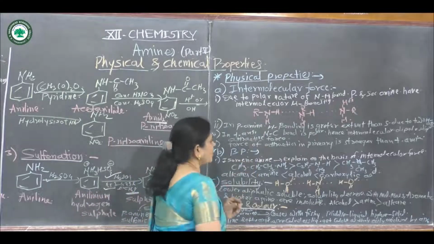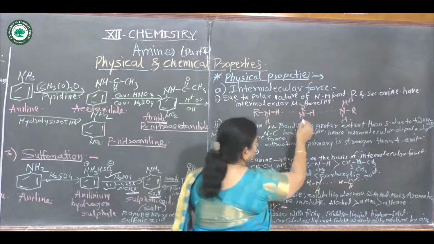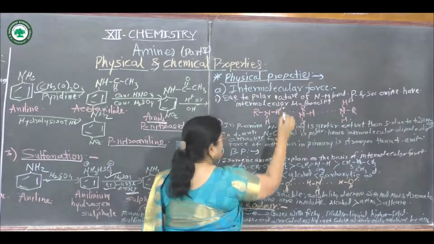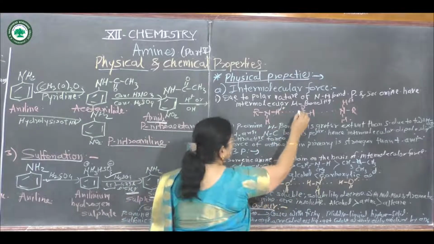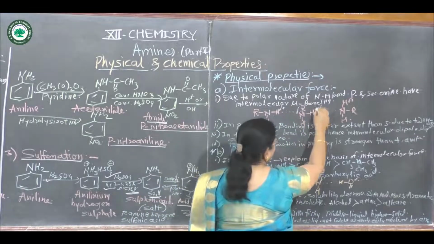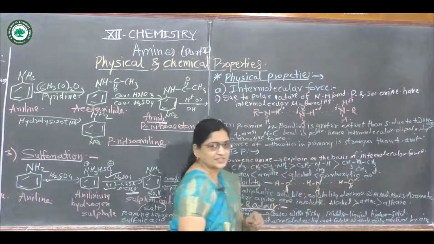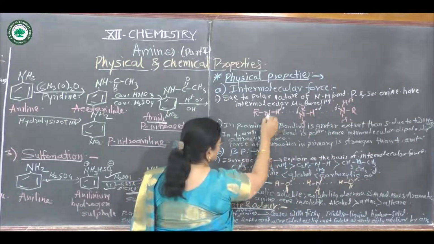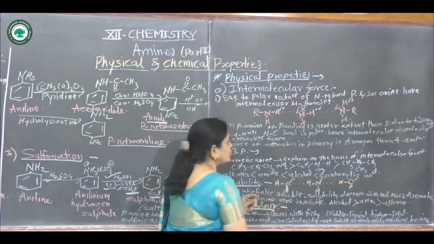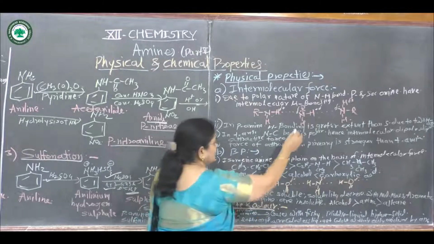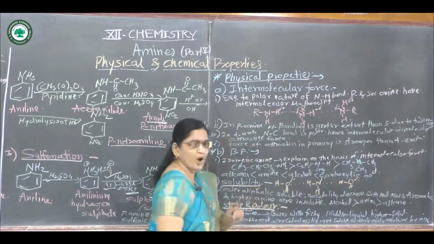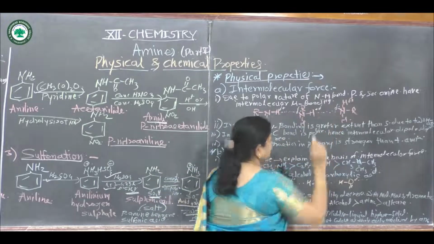Suppose this is the first molecule of a primary amine, this is the second molecule, this is the third molecule. On the hydrogen atom there is a partial positive charge, and on the nitrogen atom there is a partial negative charge. Due to this, a hydrogen atom of the first molecule is bonded to the nitrogen atom of the second molecule of the primary amine, and it forms a weak hydrogen bond.